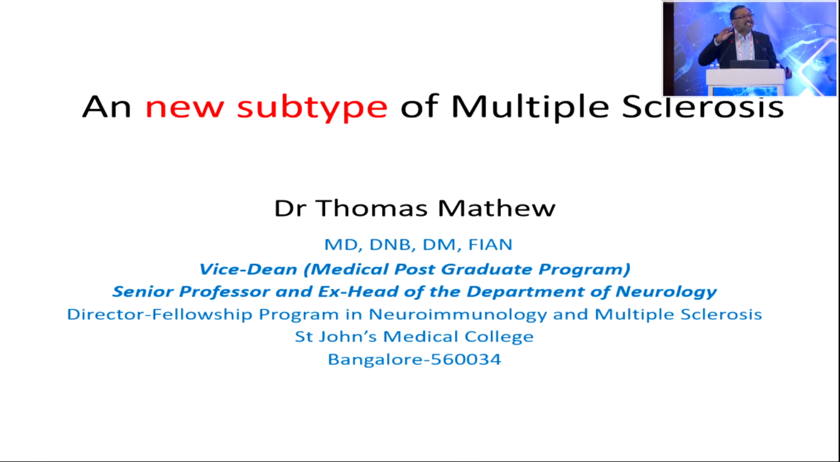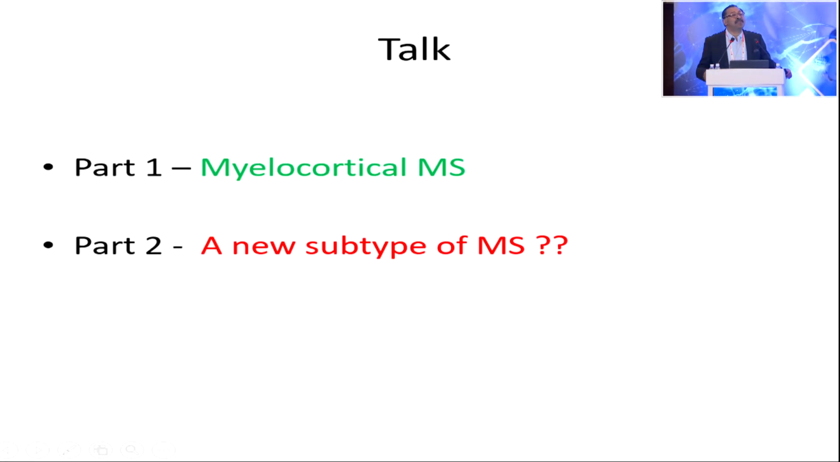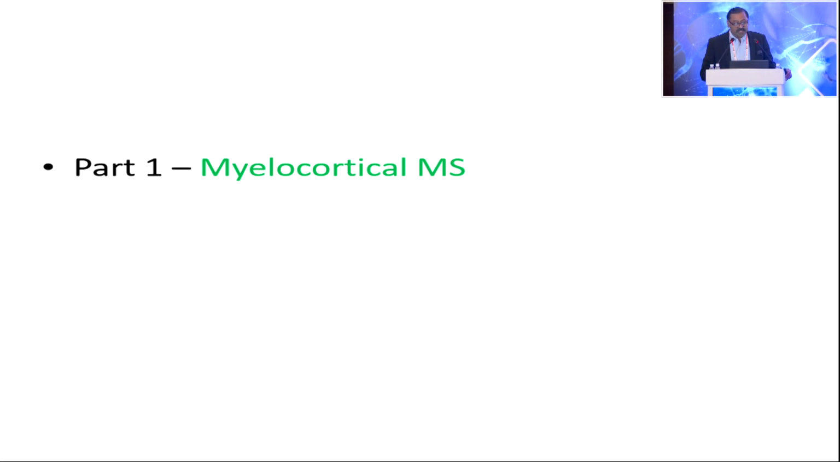I wanted to tell something, he told something. So this topic is in two parts: what Dr. Arun told and what I want to say. The first topic is on myelocortical MS, which Dr. Arun wanted me to speak on, but I wanted to speak on something else. So this talk has two parts. One is myelocortical MS, and then something I will speak on, a new subtype of multiple sclerosis. So part one is myelocortical MS.